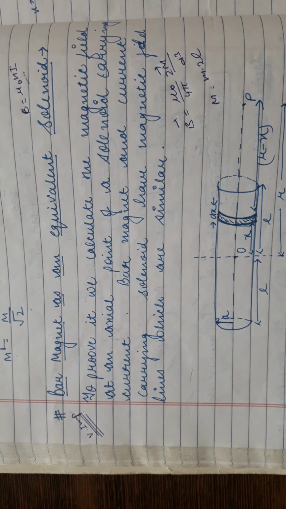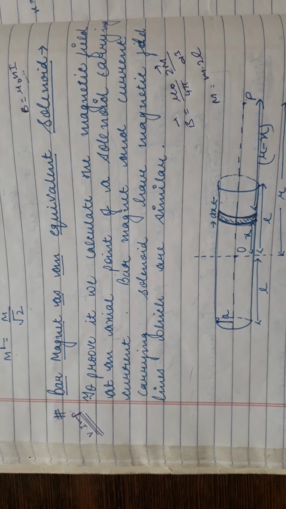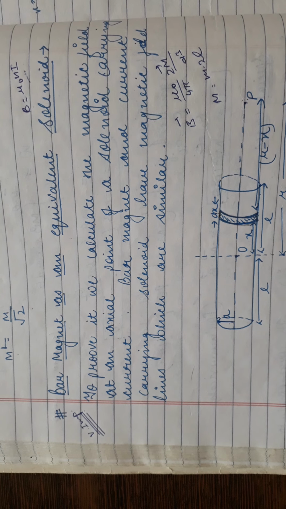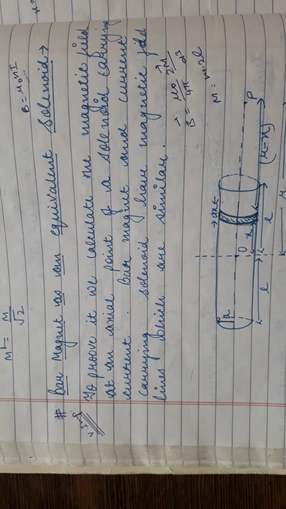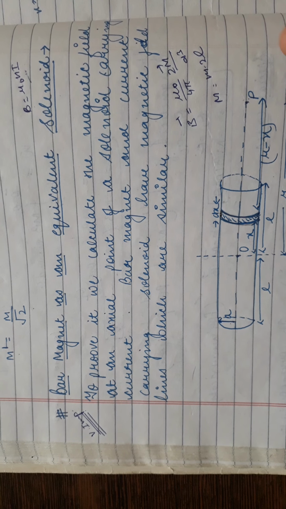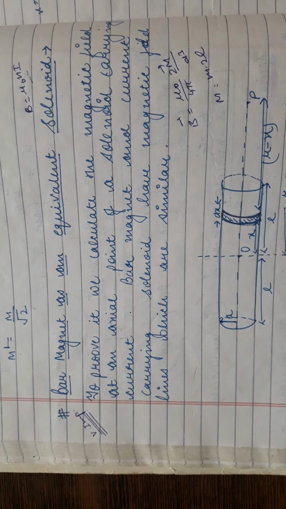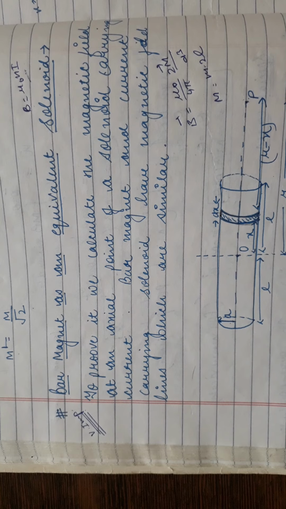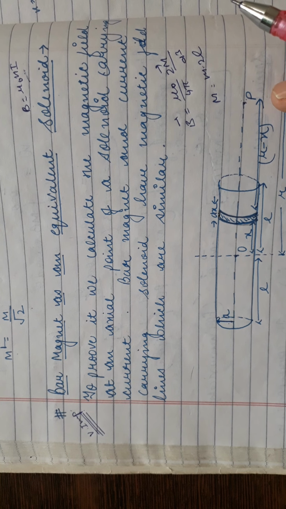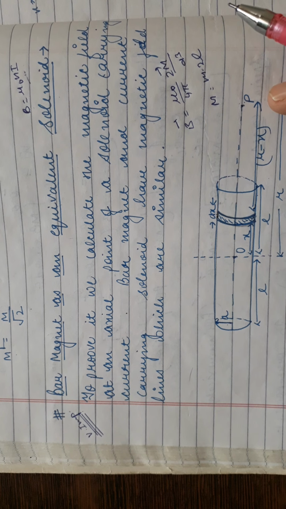So here we want to prove that bar magnet and current carrying solenoid are the same. They are equivalent to each other. So to prove this, we have to find the magnetic field at an axial position of a cylindrical solenoid, and that will be equal to the magnetic field at an axial position of a bar magnet.